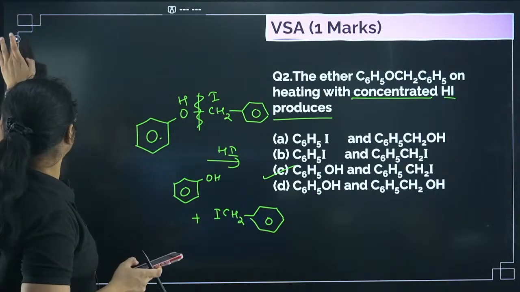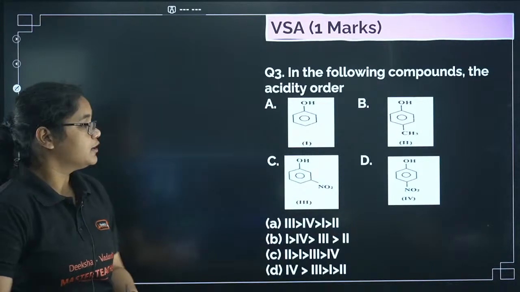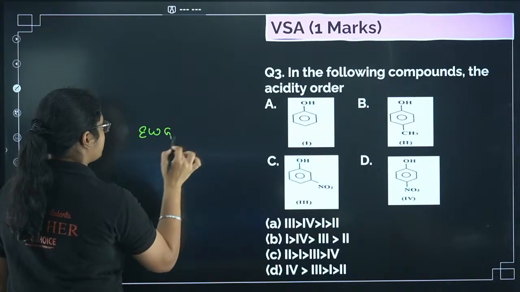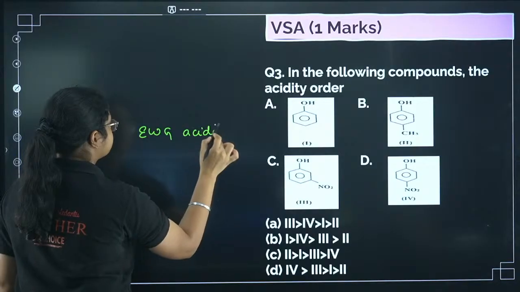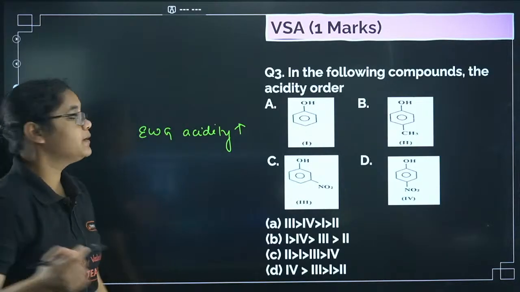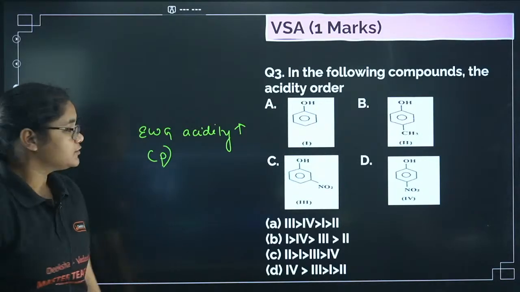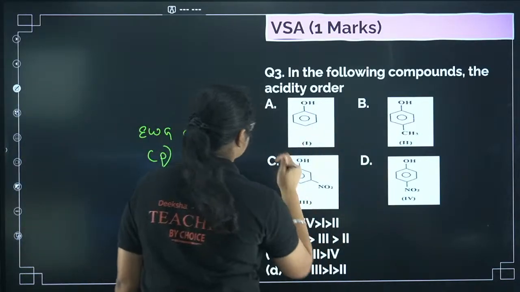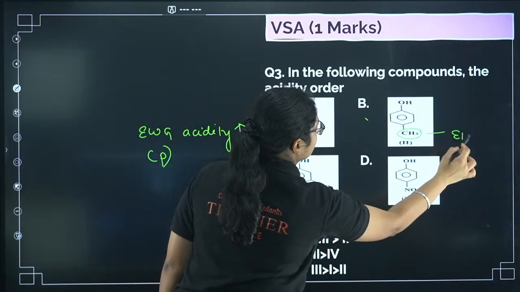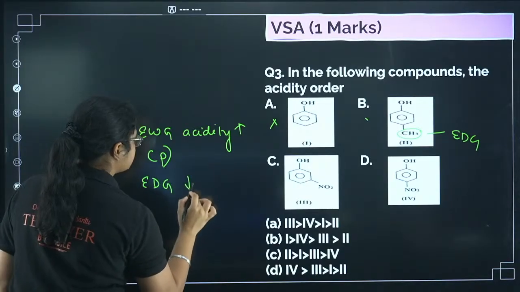Next question, let's move on students. In the following compounds, the acidity order is. Always remember, if you have an electron withdrawing group, the acidity increases. If you have an electron withdrawing group at para position, then the acidity will increase more. In all these four compounds, one has an electron donating group, which will decrease the acidity.